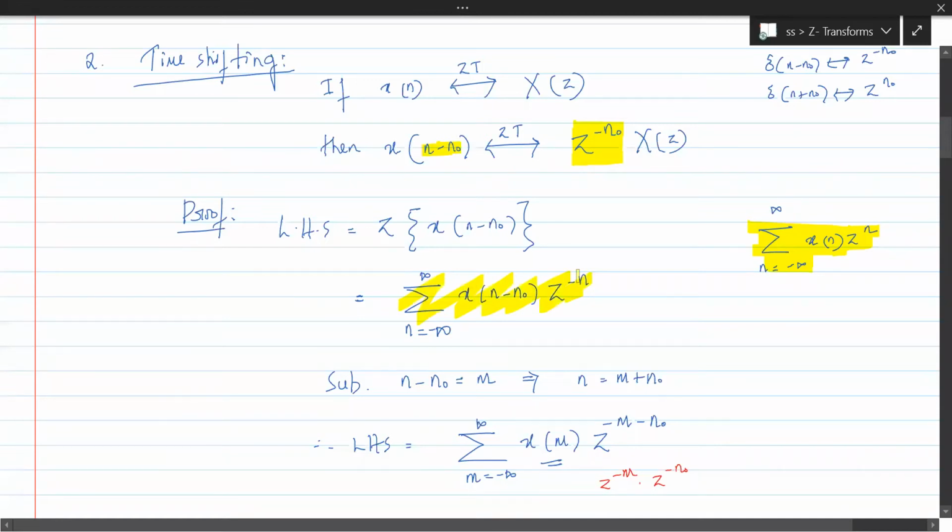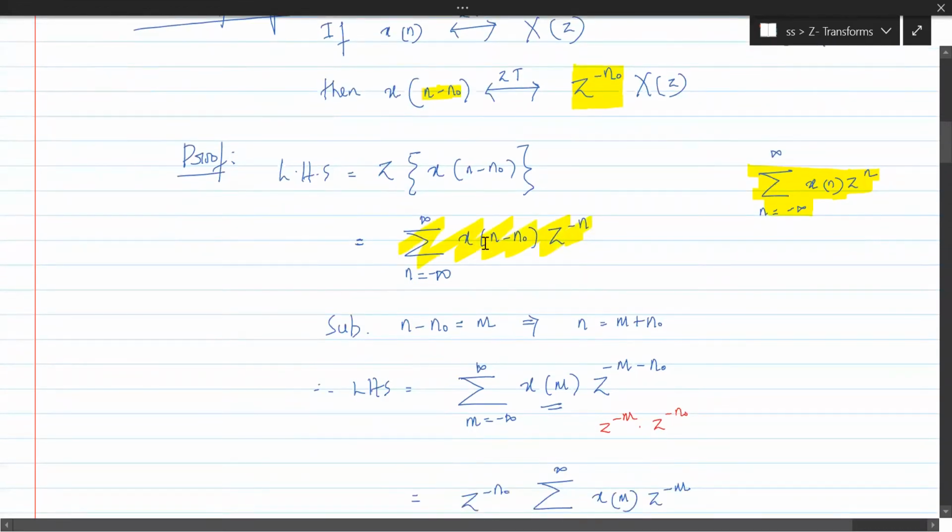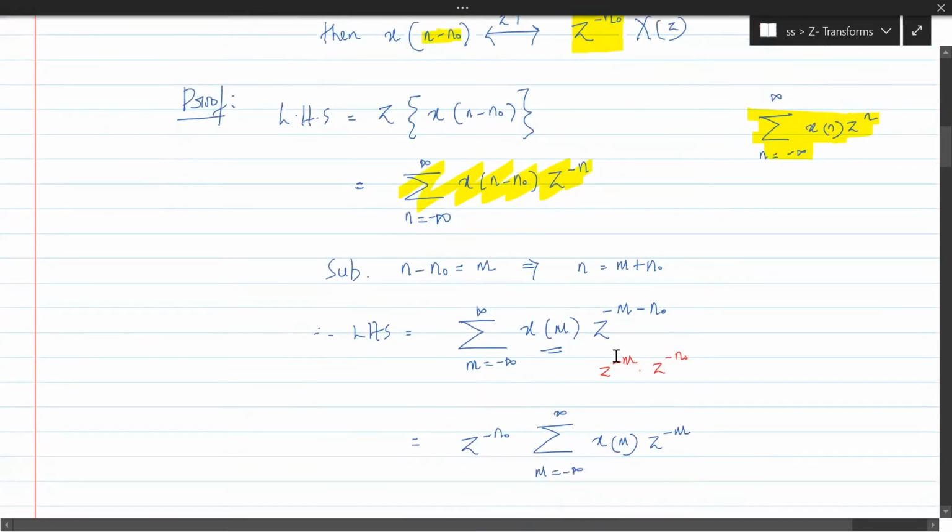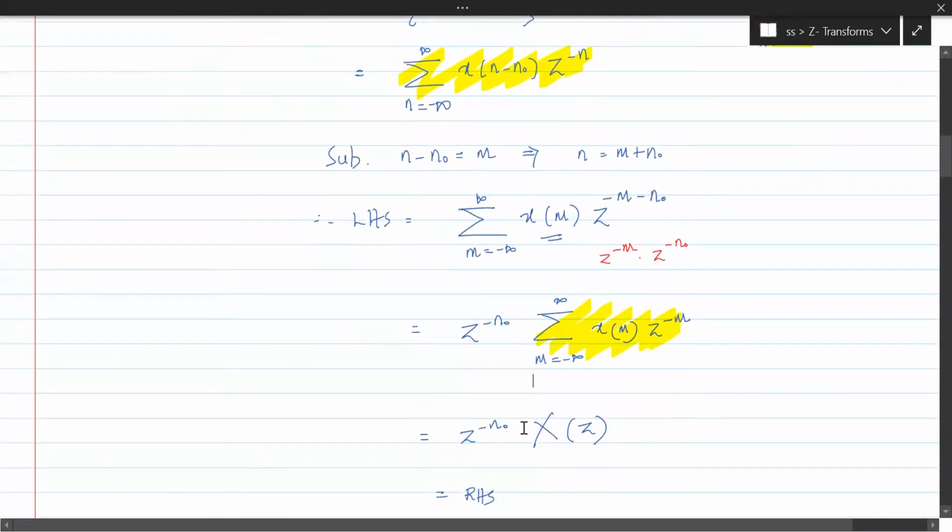Now, this n minus n naught needs to be replaced by m. If you replace this by m, this n would be m plus n naught. That's why the equation becomes this. Since it is x of m here, m will run from minus infinity to plus infinity. Take this z to the power minus n naught out, and this is what is going to remain. What is this? This is the z transform of x of n only, which is X of z.